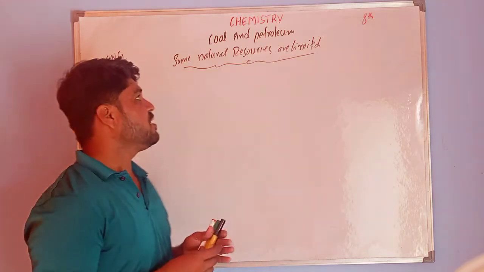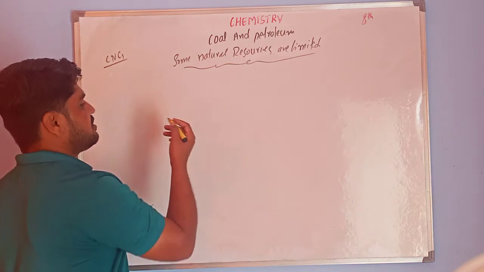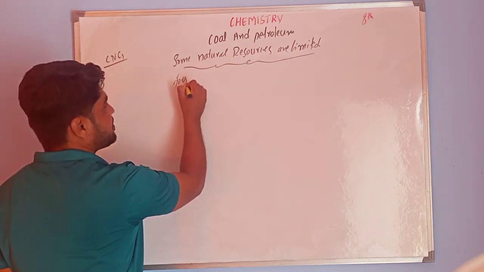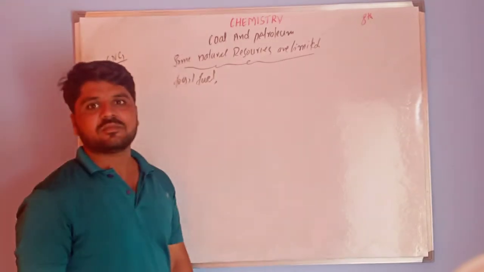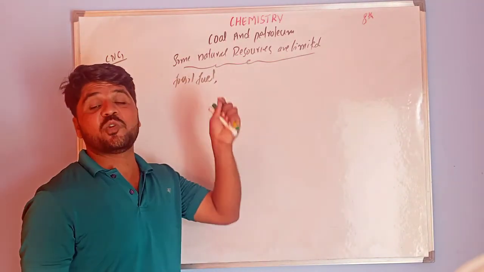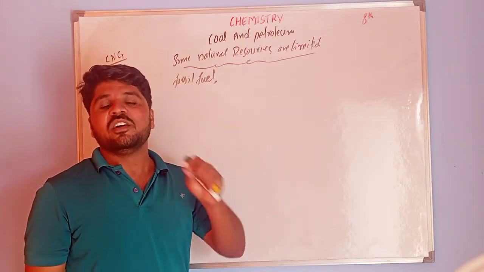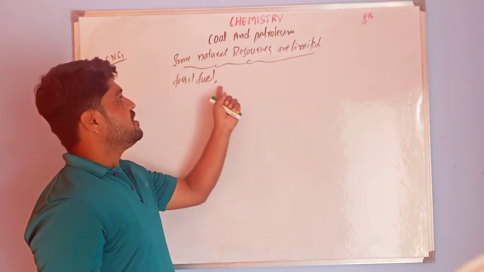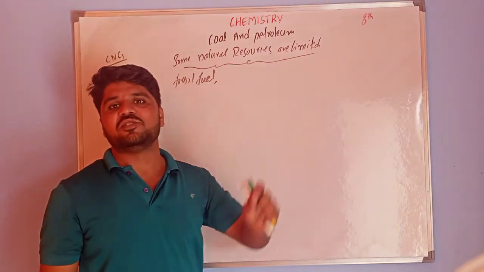Examples of these limited natural resources are fossil fuels. These fossil fuels are petroleum products, natural gases, and coal. These all come under fossil fuels. They are exhaustible natural resources.